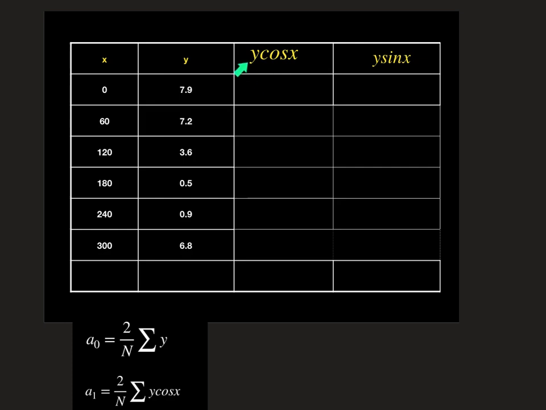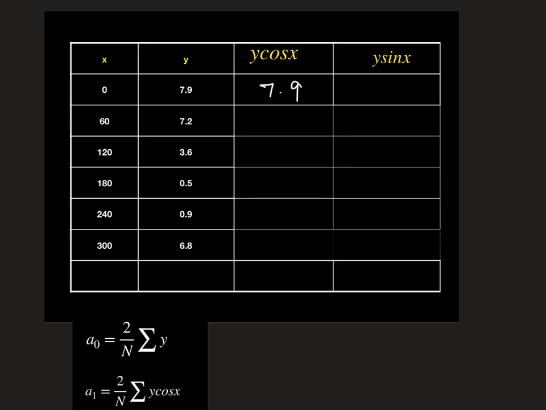Now we have to calculate y cos x and y sin x. You can fix the y cos x equation in your calculator, and be careful what type of values we have, radian values or degree values. Normally in this case we keep degree values, so the calculator mode should be in degrees. So let's start finding. For y is 7.9 and x is 0, what is y cos x? It is 7.9 because cos 0 is 1, times 7.9.